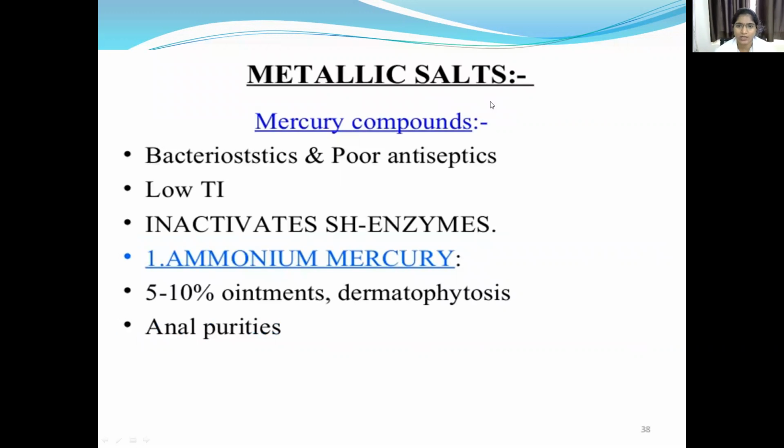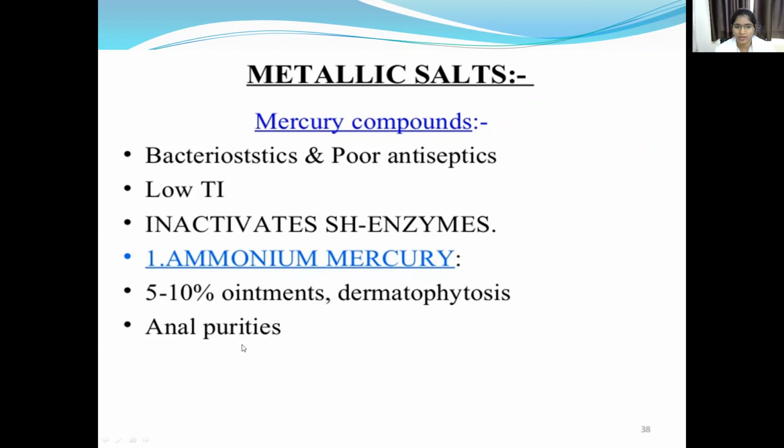Now metallic salts, mercury compounds. They are bacteriostatic and poor antiseptics, and they inactivate sulfhydryl enzymes. The first one is ammoniated mercury, which contains 5 to 10% ammoniated mercury ointments.